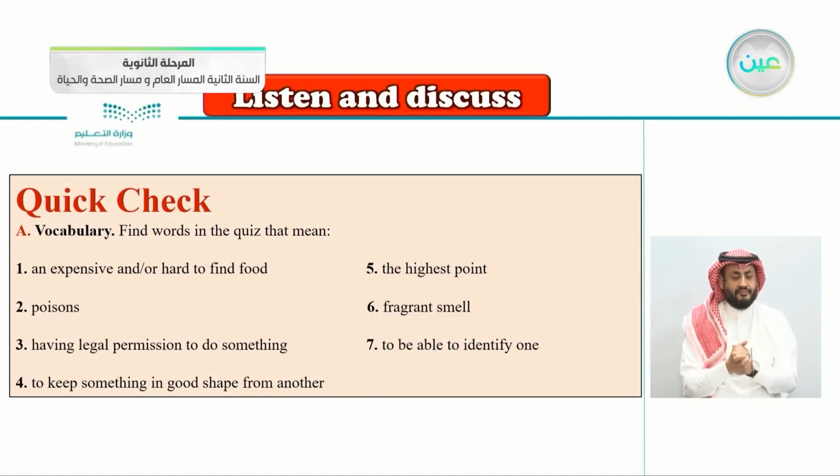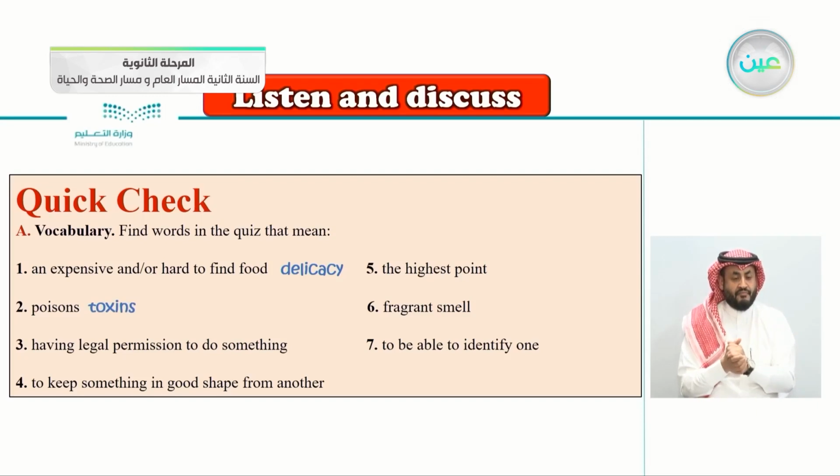Vocabulary. Find words in the quiz that mean number one, an inexpensive or hard to find food. So which word from the vocabulary means this one? An inexpensive or hard to find food, we say delicacy. Very good. Poisonous. The same meaning as poisonous. Very good. We say toxins.